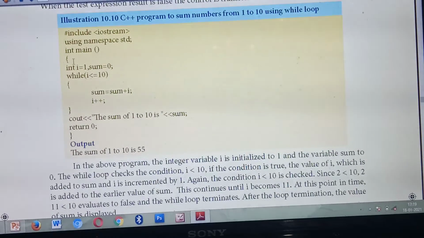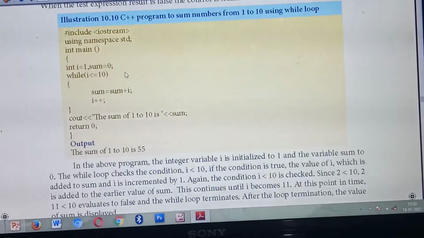Inside the main function, you are declaring 2 variables. What are the variables? i and sum. Both variables are of data type int. You have also initialized the variables. What's the initial value of i? 1. The initial value of i is 1. And what's the initial value of sum? 0. So they have initialized the values also. Next you are giving the while loop.